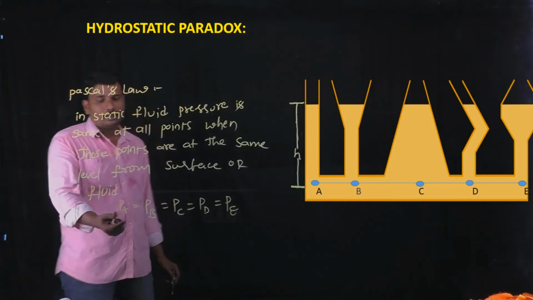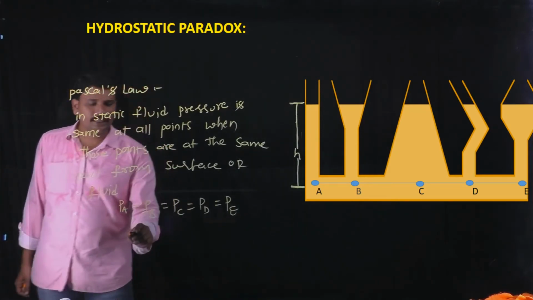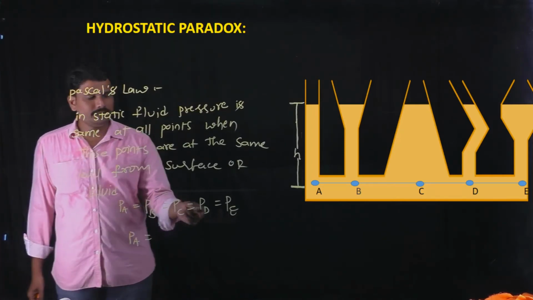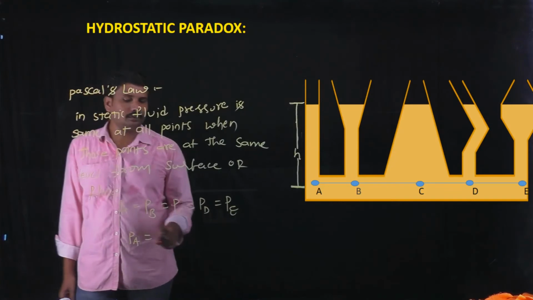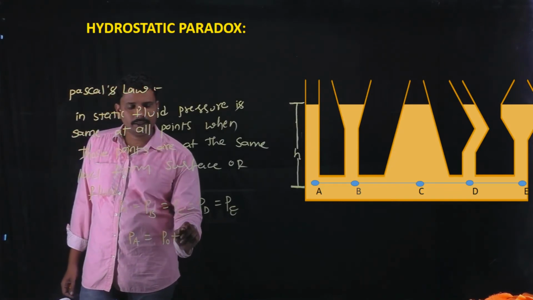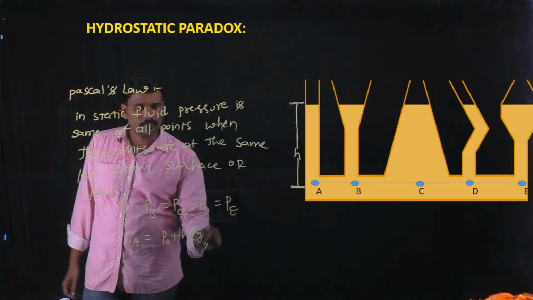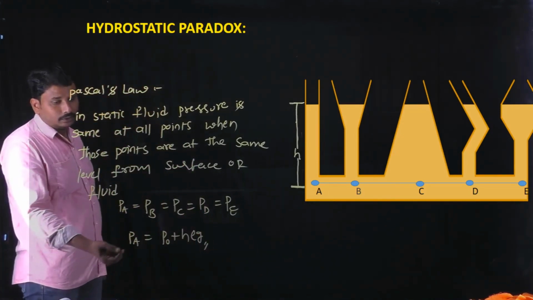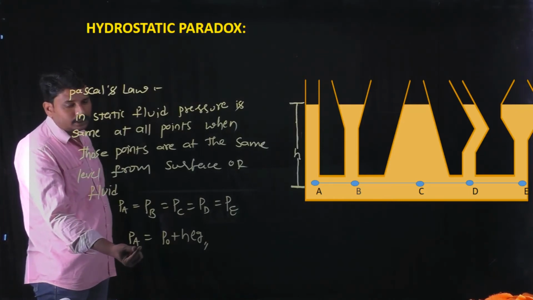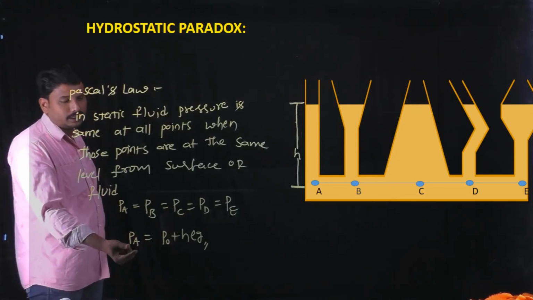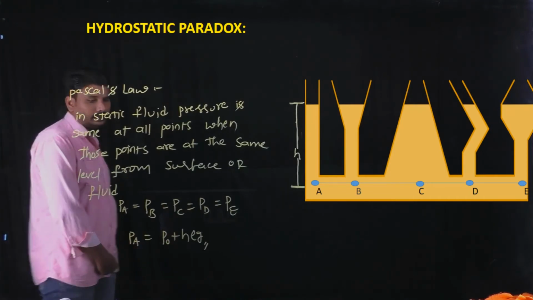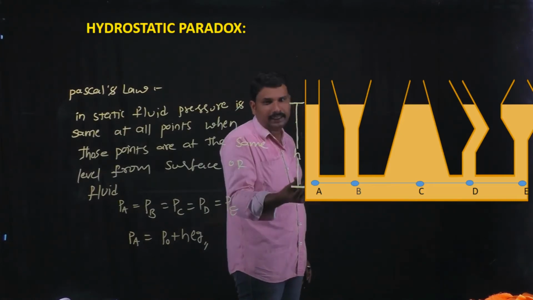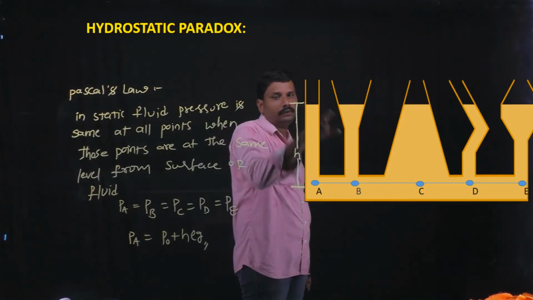Why? Because the actual formula for the pressure, either PA or PB or PC or PD or PE, equals P naught plus H rho g. In the previous session we derived this concept of variation of pressure with depth. Here point A is at depth H below the surface of the fluid.